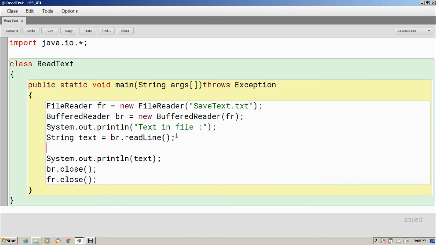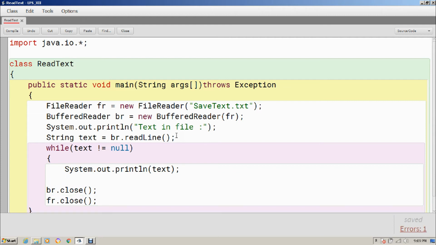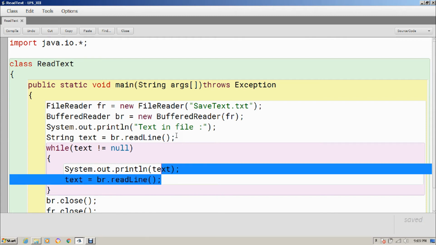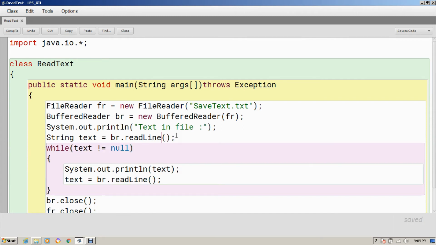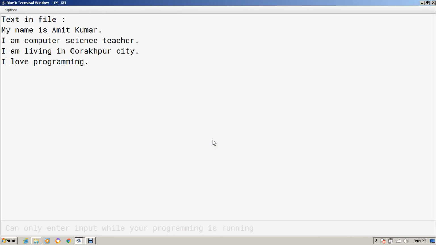Instead of this, we should use a while loop, and here I am passing text not equal to null, and within the loop I have to read again. So I will not only print the text which I have already read, I will read one more new line. So I will call this br.readLine() one more time in the text itself, but this time within the loop. So this is the updation, this is the condition, and this is the initialization. So let's see whether it is printing those four lines or not. You can see as many lines as there are in the file, it's going to read them and print them.